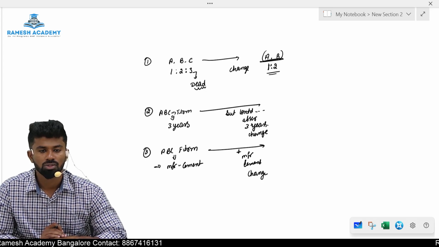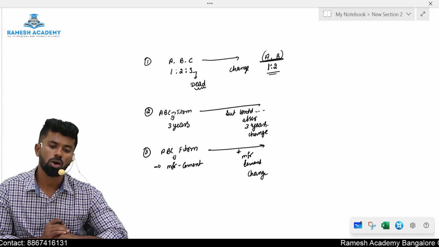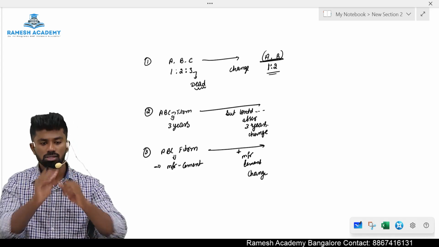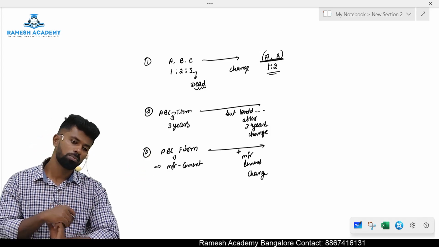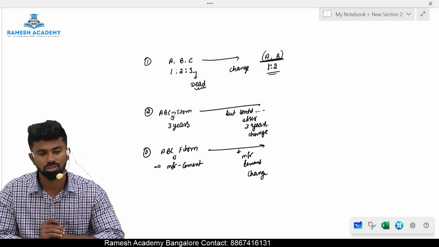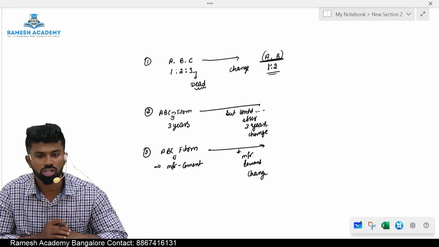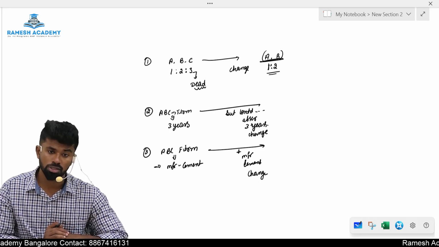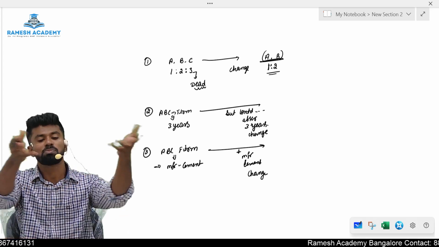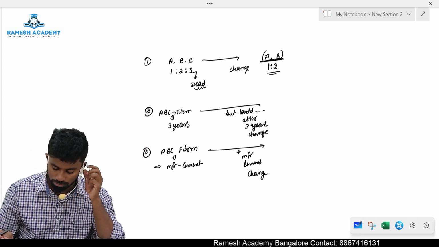So unless they agree to change, the law provides the mutual rights and duties of the partners remain the same even after what? Change in the partnership firm, change in the constitution of the partnership firm. So here the change happened. 3 partners are there, 1 partner is dead, only 2 partners left. There is a change. So even though the change happened, reconstitution happened, the rights and duties remain the same unless parties agree otherwise. Next one, there is an ABC partnership firm formed for how many years?